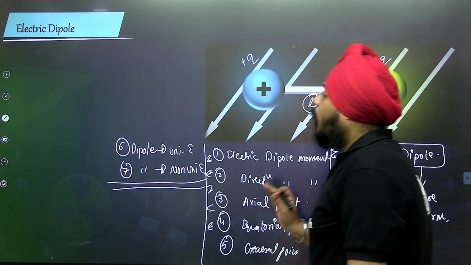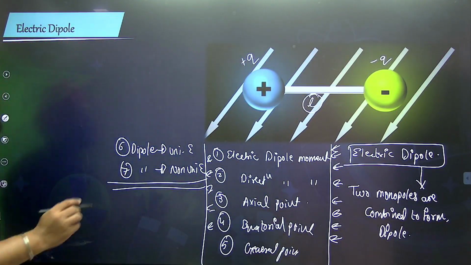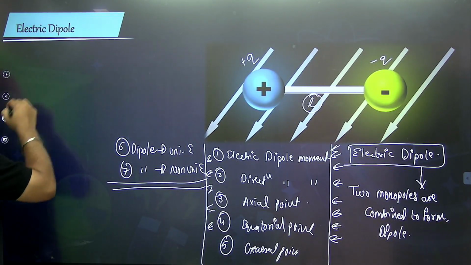So first of all, what is the dipole actually all about? A system of positive and negative charge.